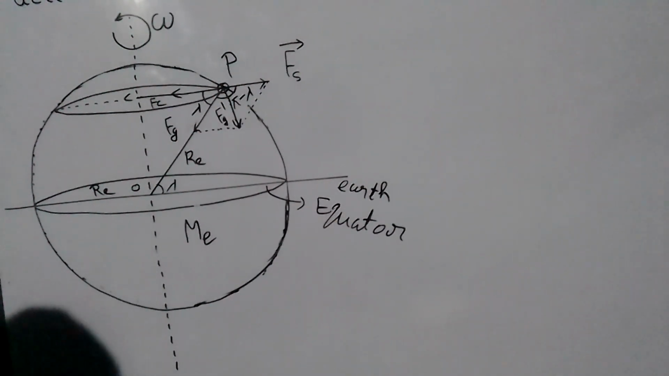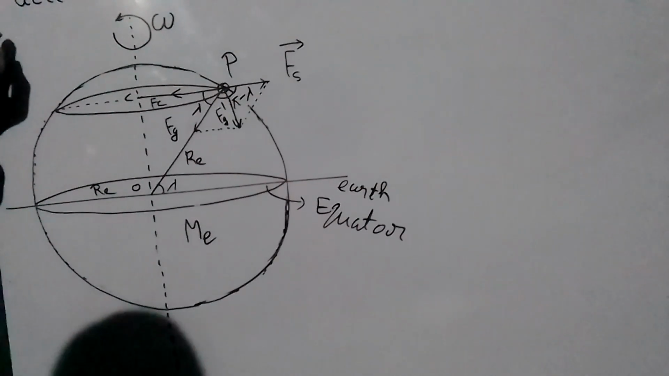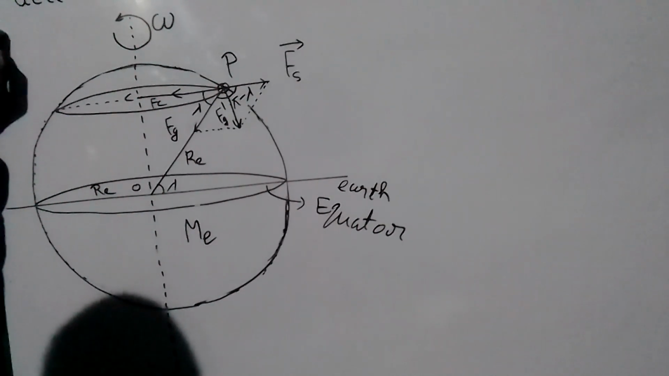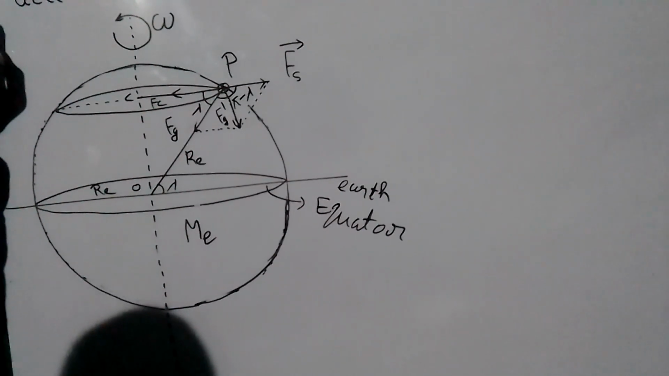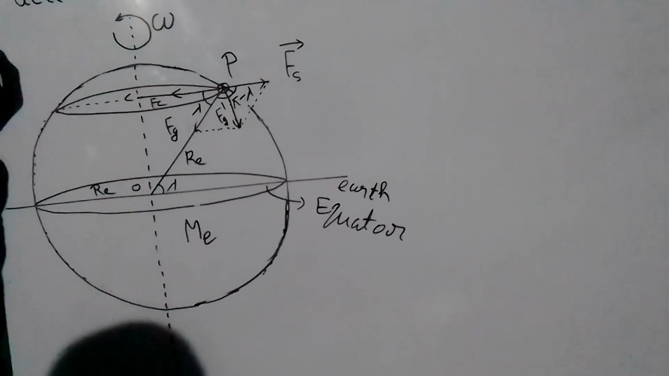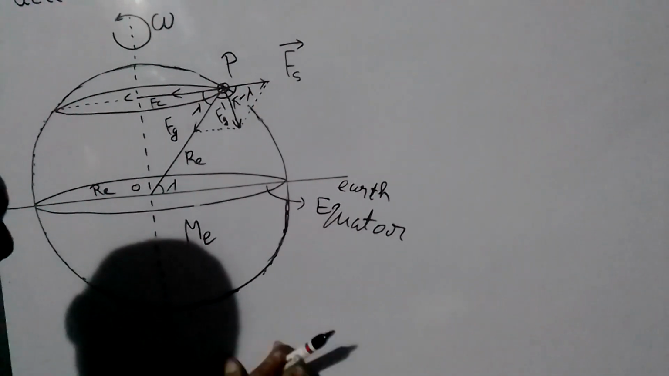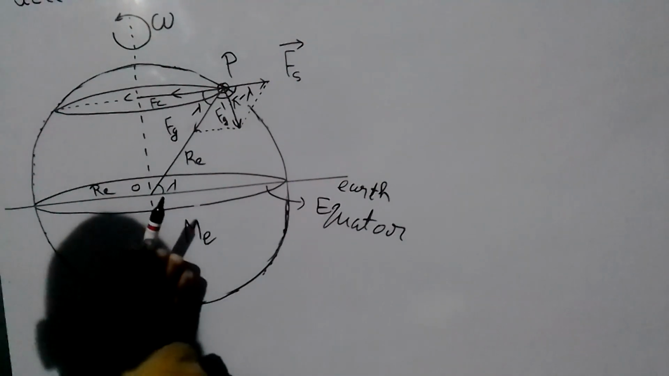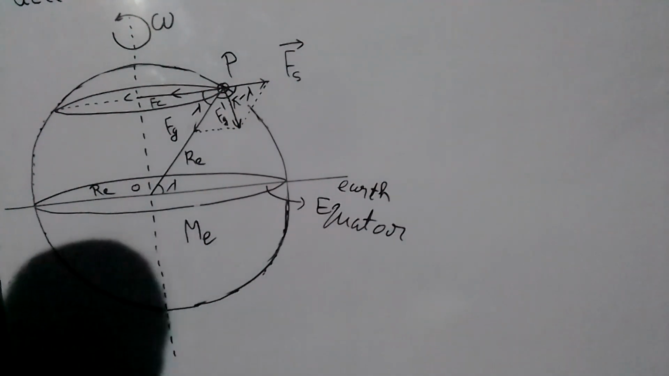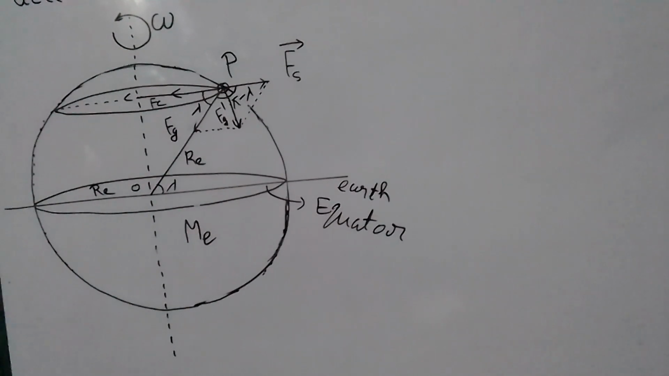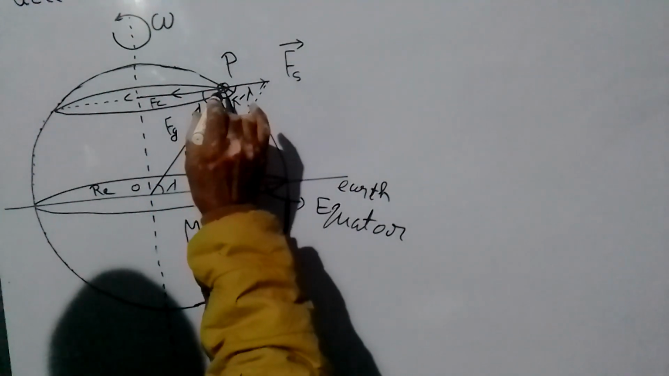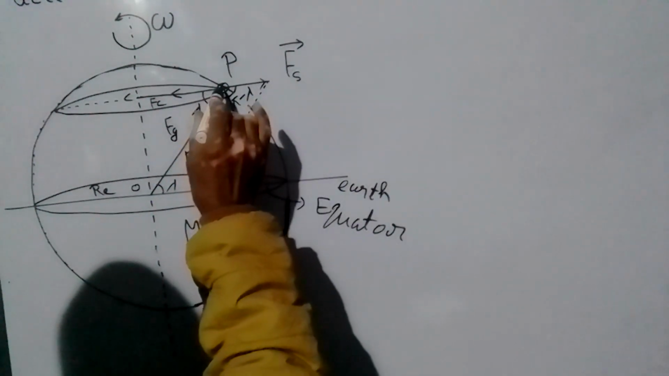Okay. So we know that Earth rotates from west to east. In 24 hours, it completes one rotation. So due to this rotation, the value of g changes at each point on the Earth surface. What is the change in value of g? We have to derive the expression for this. Okay. So let any particle be at point P.